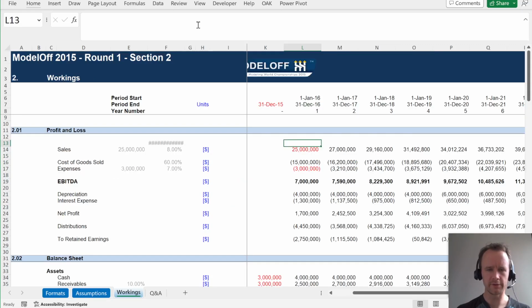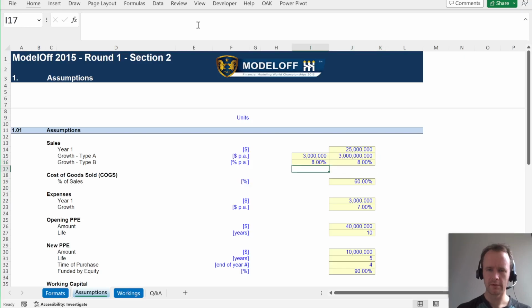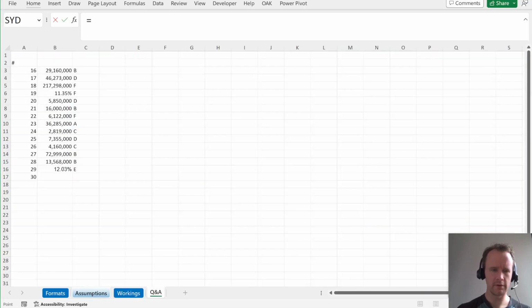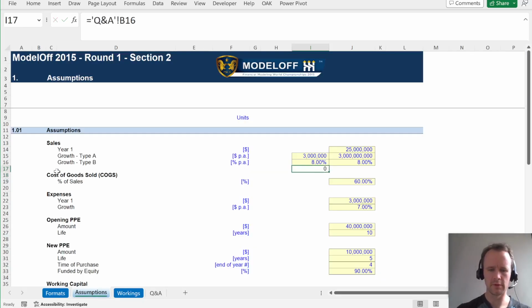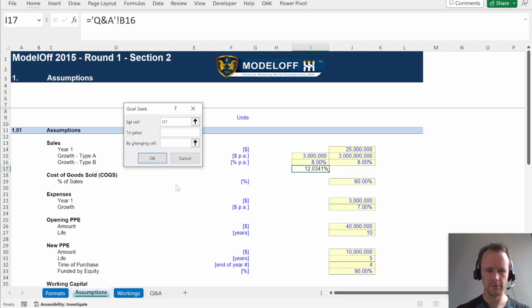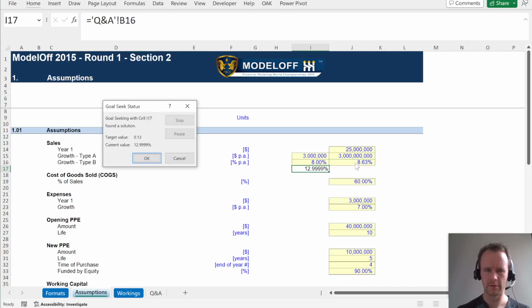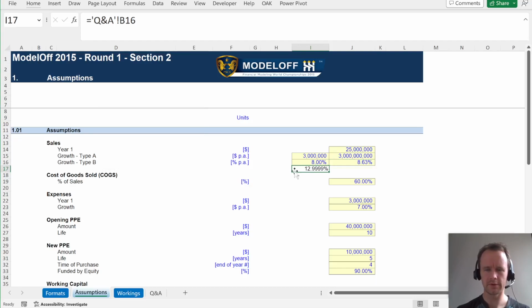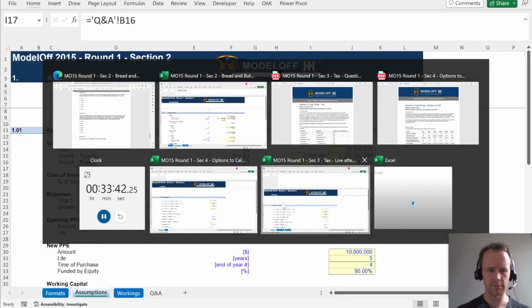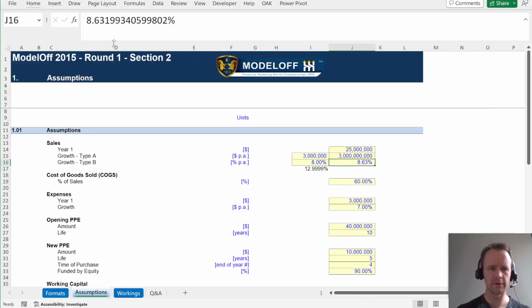Then it's just a question of goal seek. So just link to the IRR, and percent, 2 decimal places. Well, let's give it a few more actually, just to be safe. And goal seek that to 13% by changing sales growth here. That's sort of kind of close, 8.63. I'll take it.